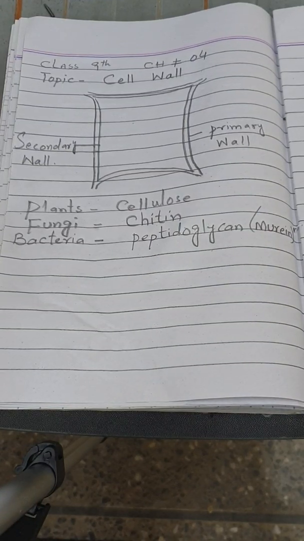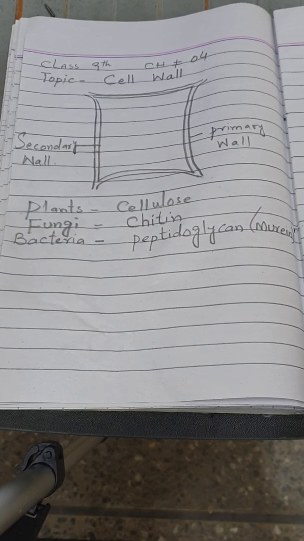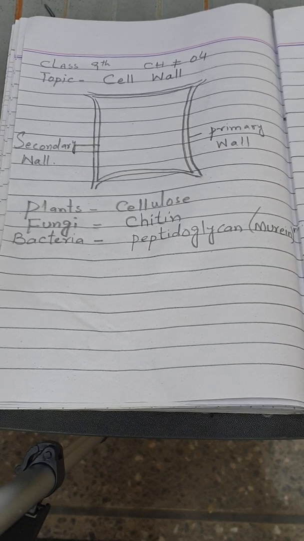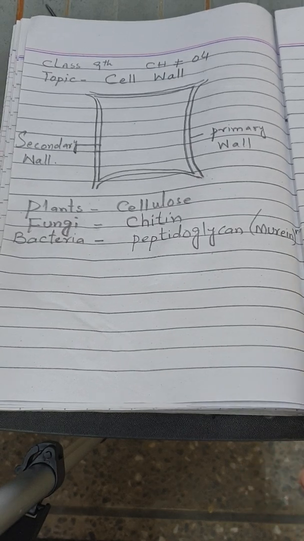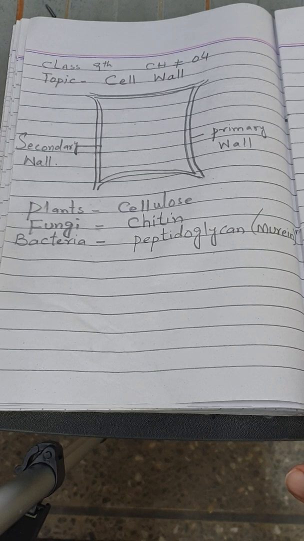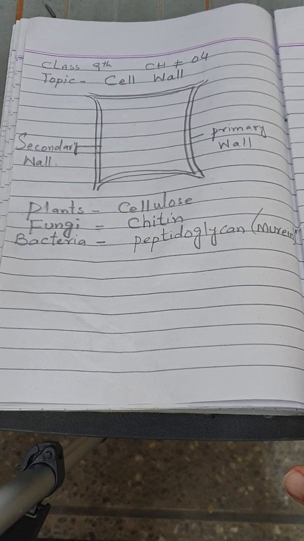Bismillahirrahmanirrahim. Class 9th. Today we will study the topic of chapter number 4, that is cells and tissues, and the topic will be the cell wall. First of all, we will study the introduction of the cell. The cell is the main component of living organisms. It is the basic structural and functional unit of living organisms.